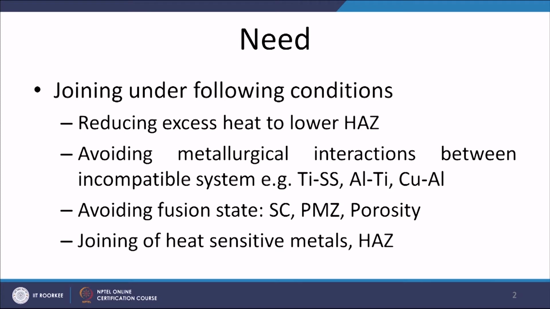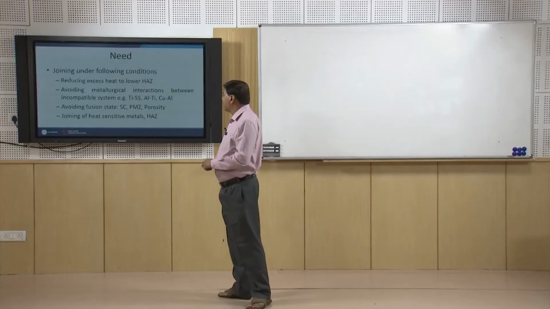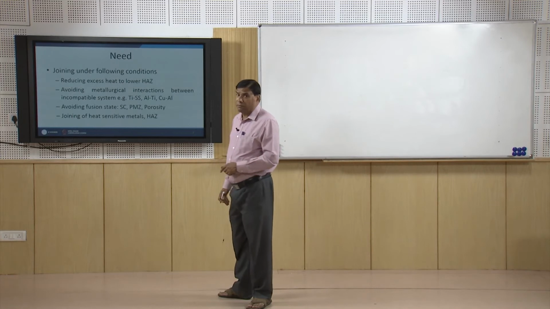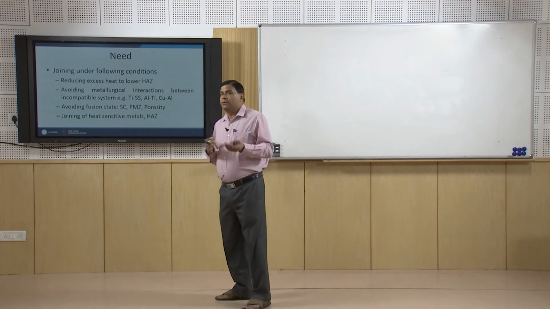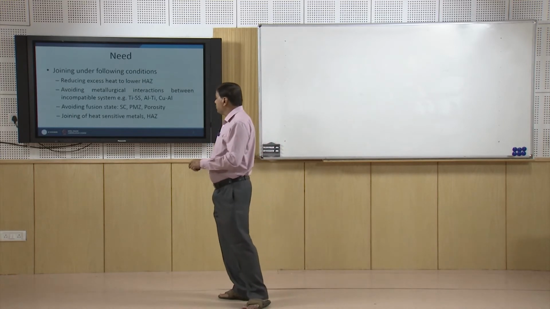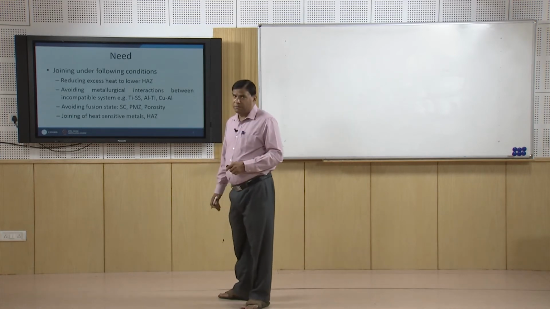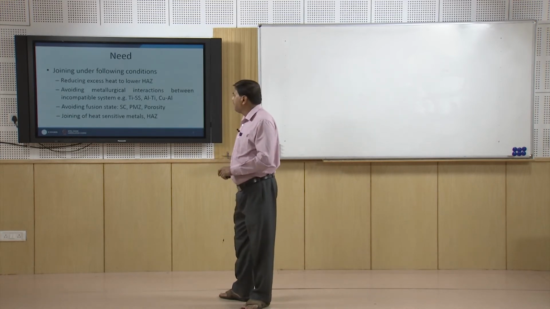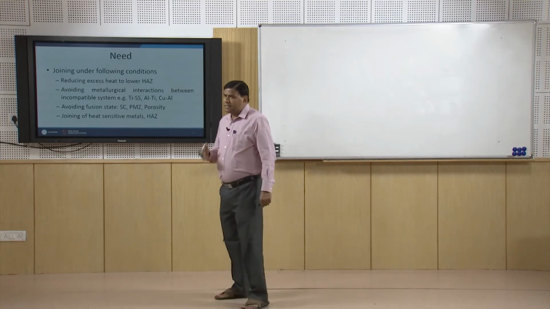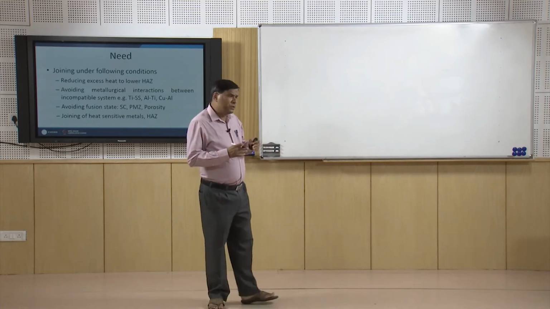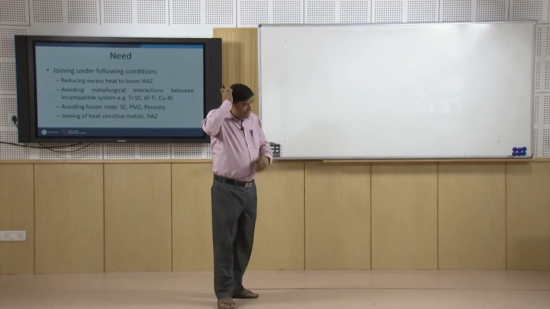So, for avoiding the metallurgical interactions between the incompatible systems, such kind of process can be used, or when we want that the material is not brought to the solid liquid state at all, to avoid the problems like solidification cracking, partial melting zone or liquefaction cracking, porosity and inclusion formation due to the liquid state, means solid to liquid state transformation. So, if the fusion is to be avoided, then also solid state joining processes can be effectively used, and joining of the heat sensitive metals, like some of the metals respond very rapidly and significantly to the heat as compared to the other systems.